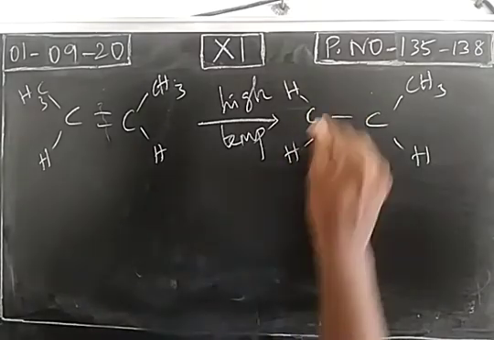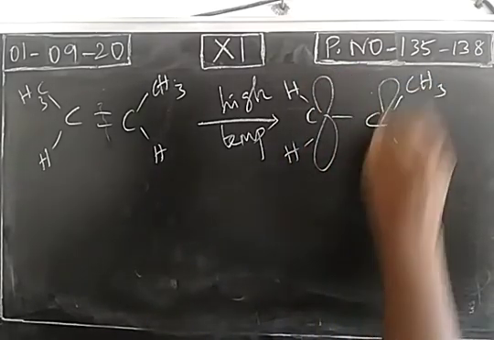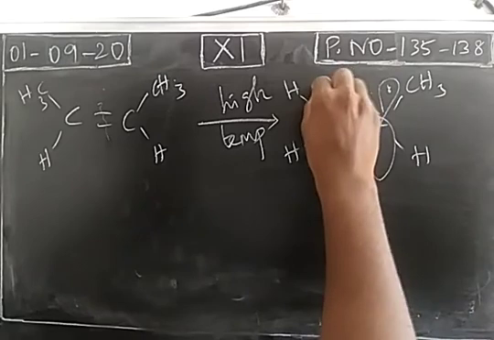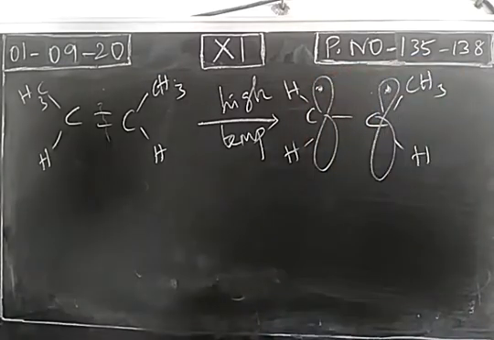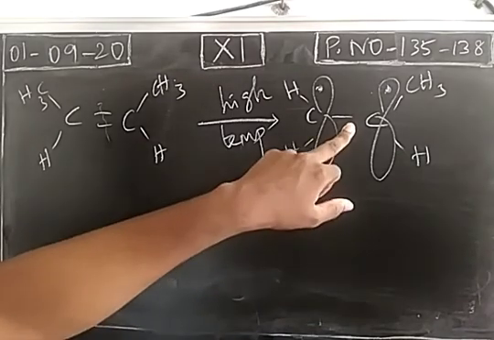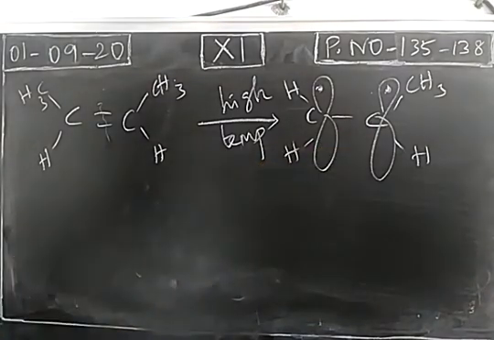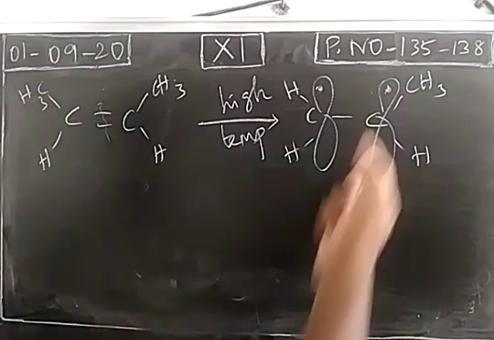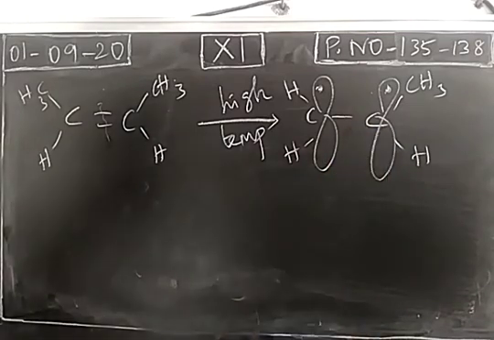So the pi bond is broken. So we have unhybridized orbitals. During the interconversion process, the first step is increasing the energy. When the molecule gets more energy, the pi bond is broken. Now there is free rotation. Carbon single bond carbon in an open chain can be rotated freely. So carbon single bond carbon will make free rotation.